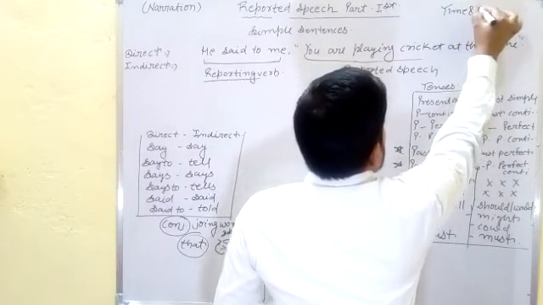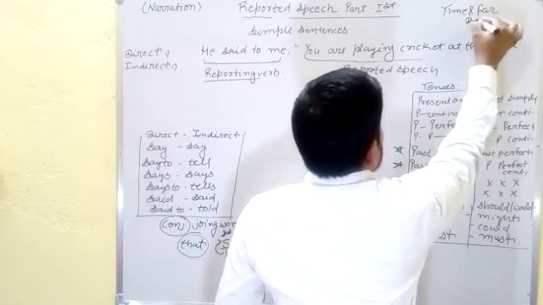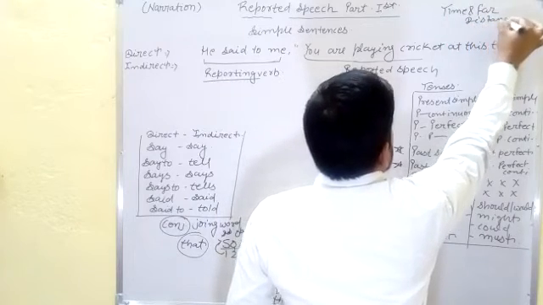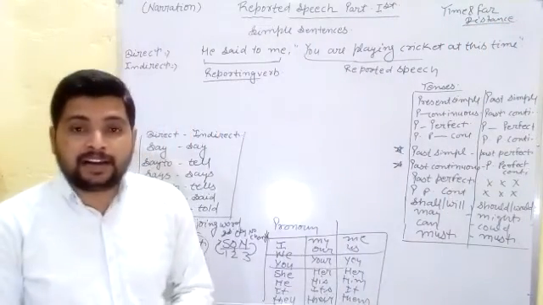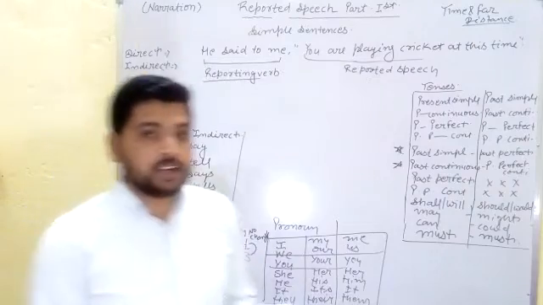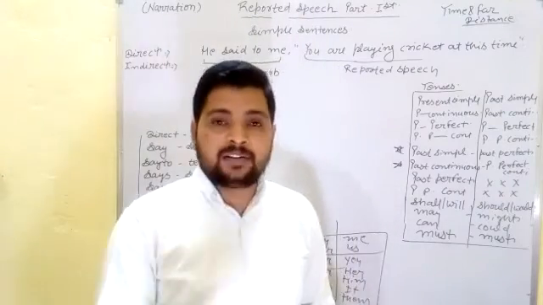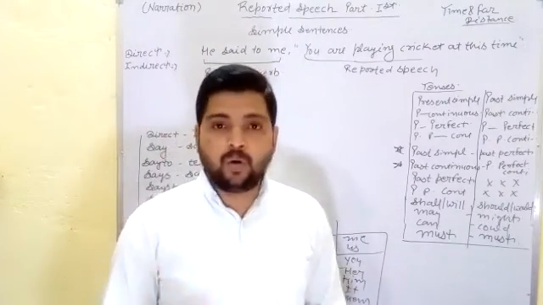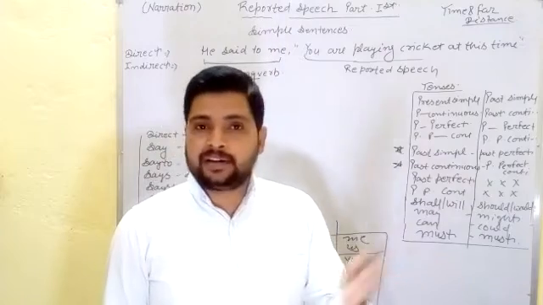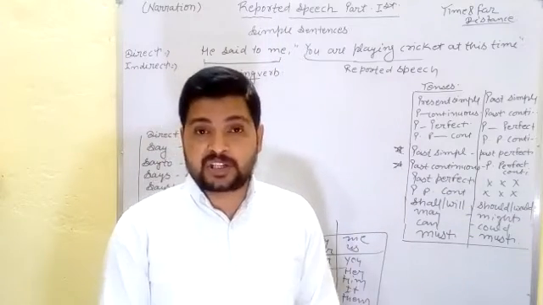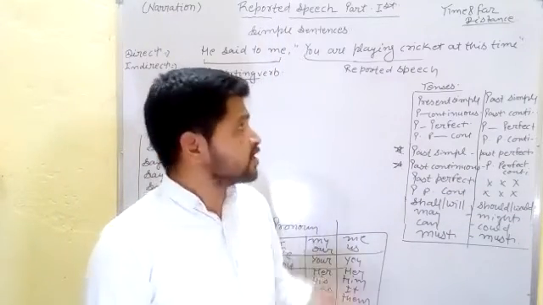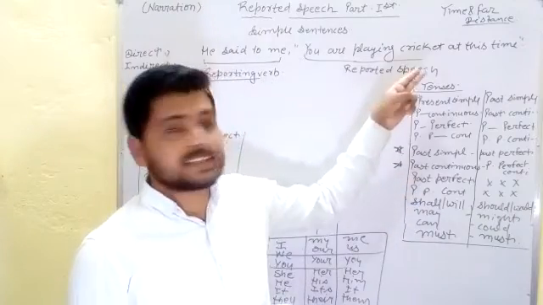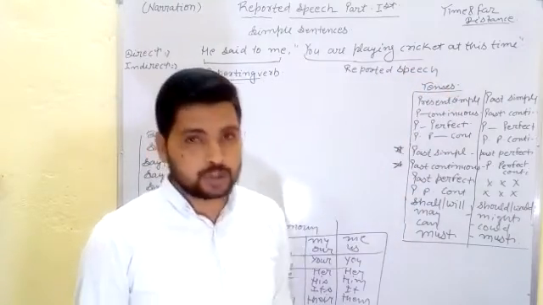Time and form, or in other words, time and distance. You can find these in any grammar book very easily: these, that, those, come, ago, today, that day, tonight, that night, yesterday, the previous day, the next day, the following day, and this type of words. We can change time and distance according to the rule.